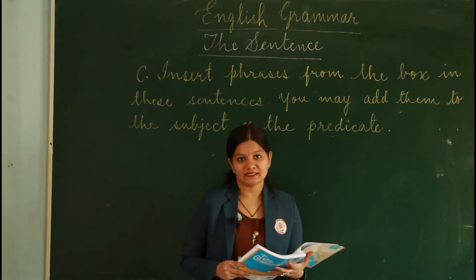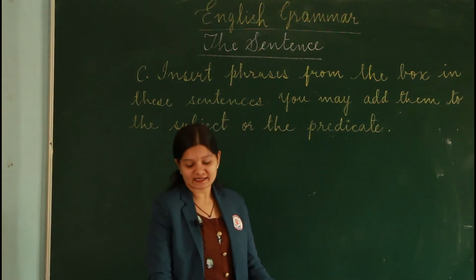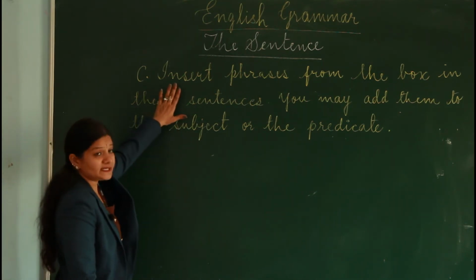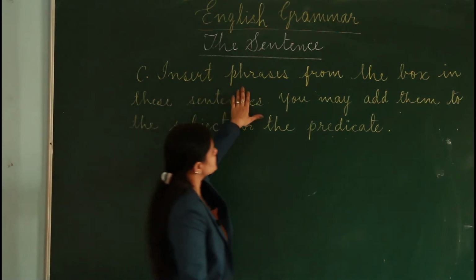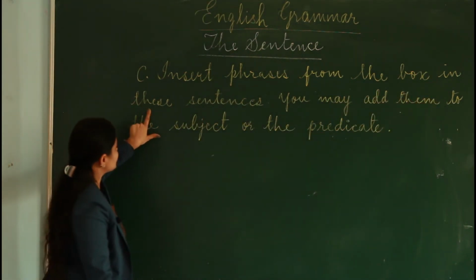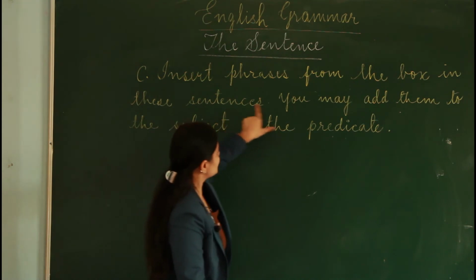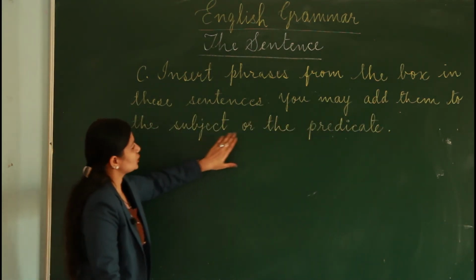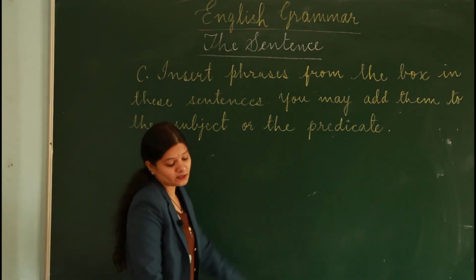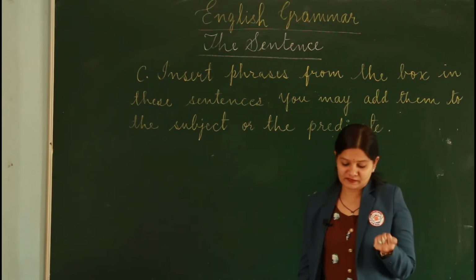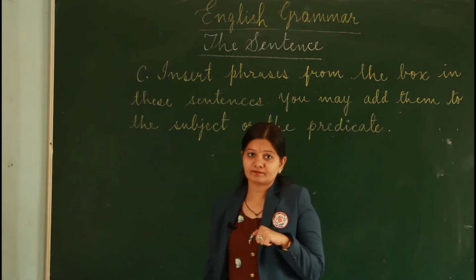That's exercise C. Now what does this exercise ask us to do? It says, insert phrases from the box in these sentences. You may add them to the subject or the predicate. So here you have in the yellow box a few phrases. Now what are phrases?